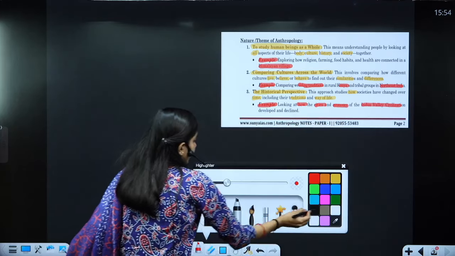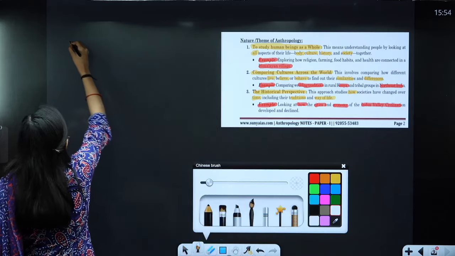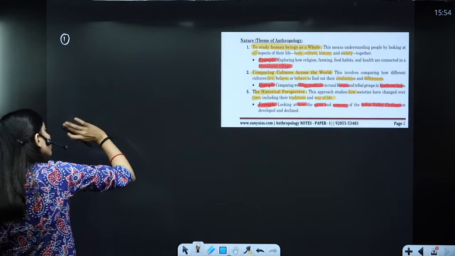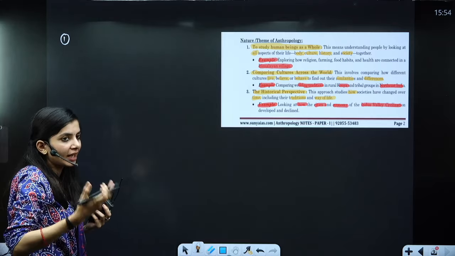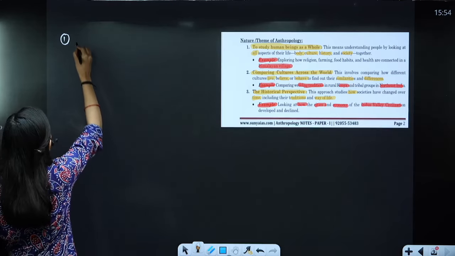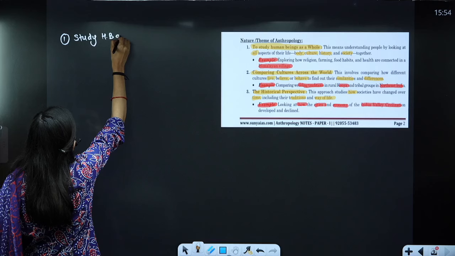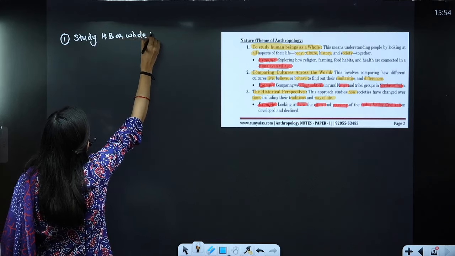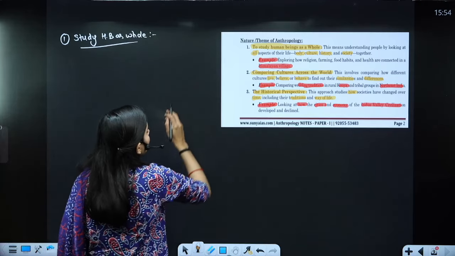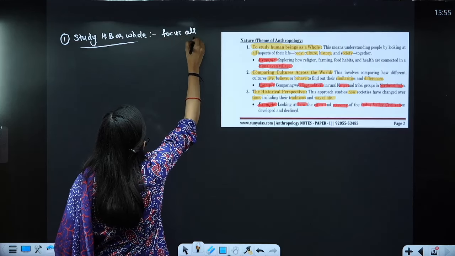Fine. So now let's prepare the short notes for this. The first point is, it depends upon us. We can write the complete heading or we can write some points as well. So here we can write: study human being as whole. Fine. What we are going to write here is: focus on all aspects.